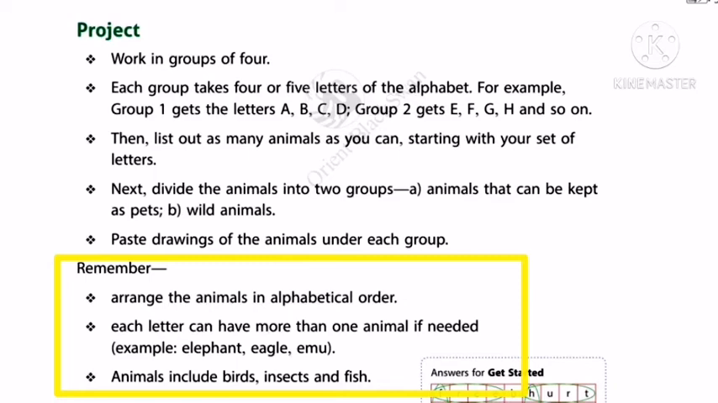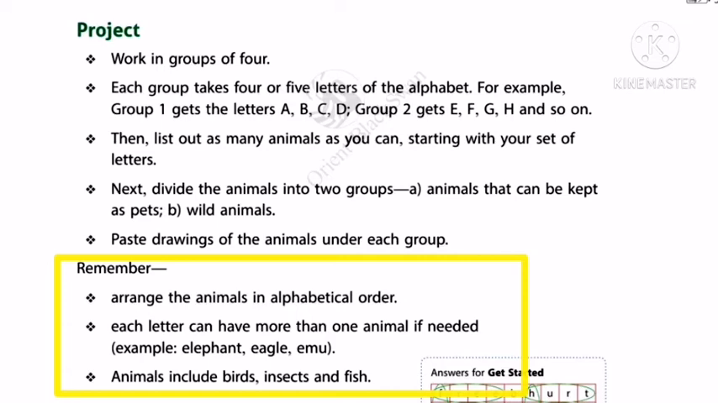Then, each letter can have more than one animal if needed. For example, elephant, eagle, emu. See children, if you want to write an animal starting with the letter E, it doesn't matter whether it is only one animal or two animals or three animals. You can write any number of animals if needed.